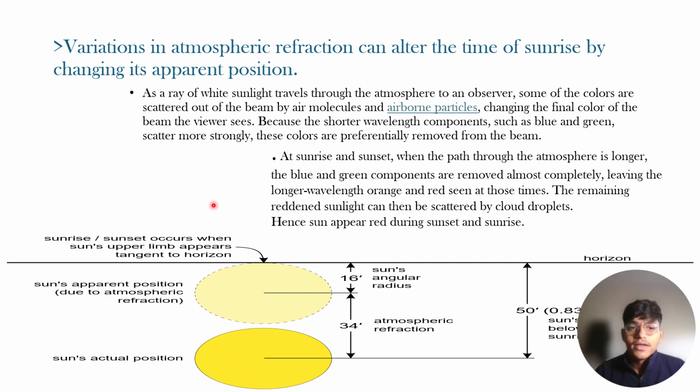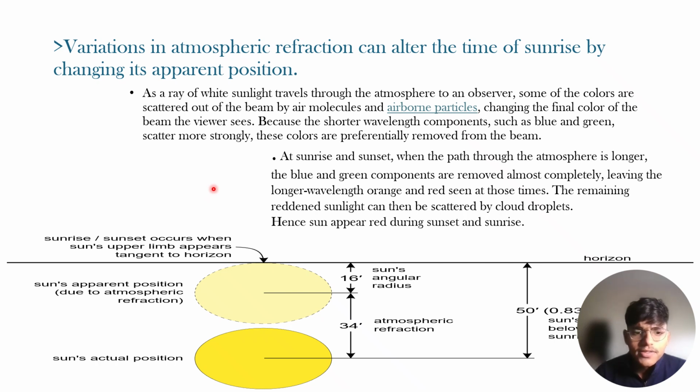As we know, white light consists of many wavelengths of light. Some have a small wavelength, some have a large wavelength. So, as a ray of light travels through the atmosphere to an observer, some colors are scattered more. The colors which have a short wavelength are scattered more. This is the reason.